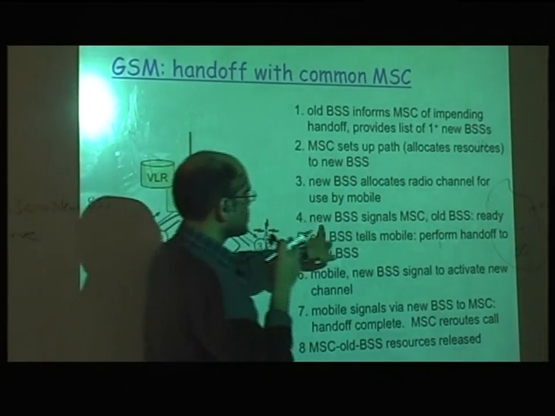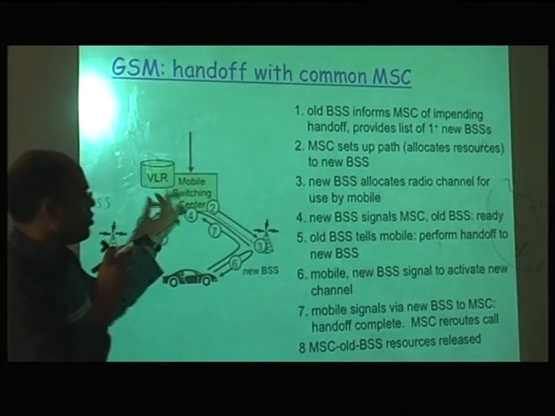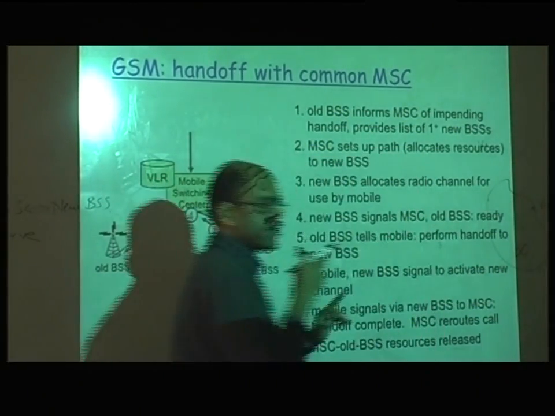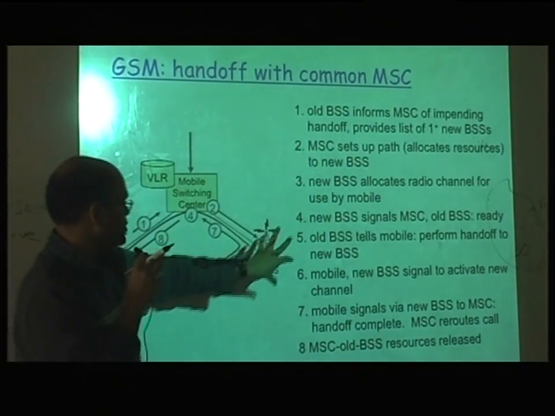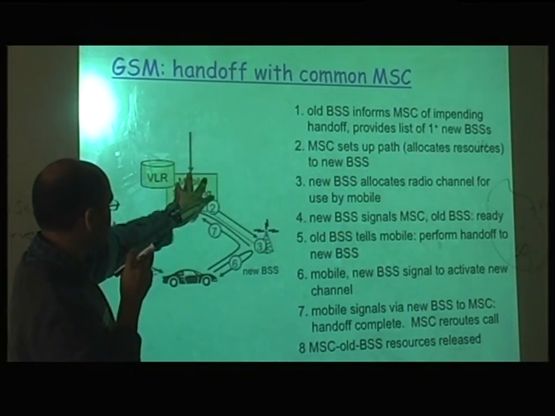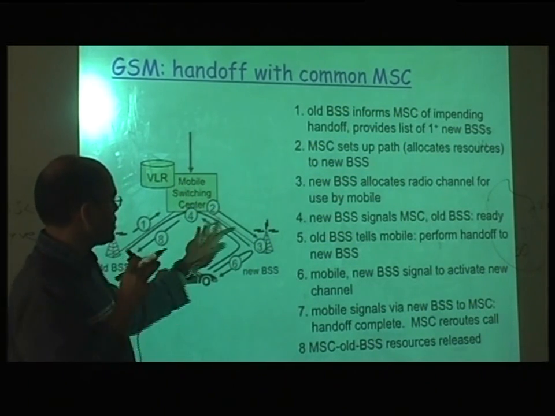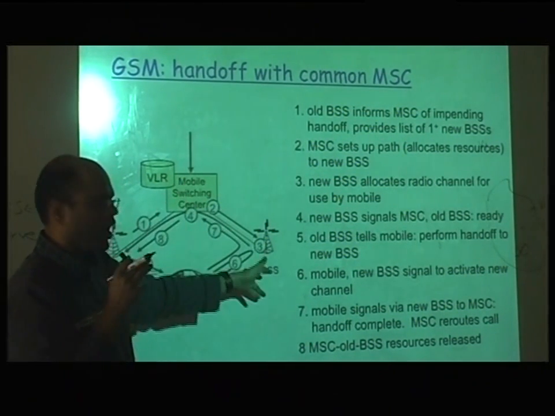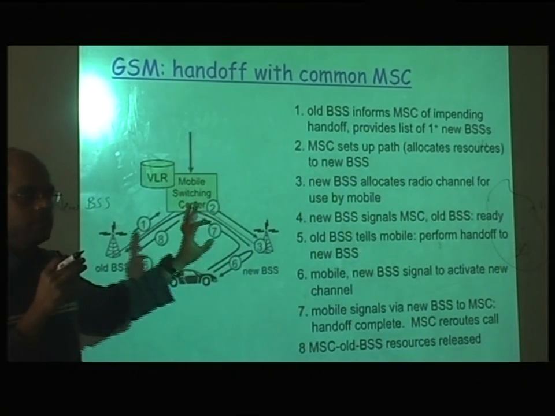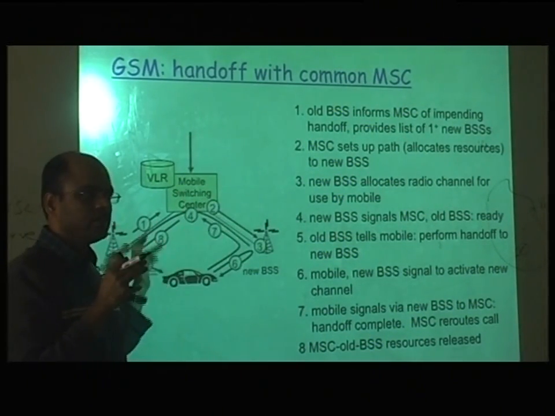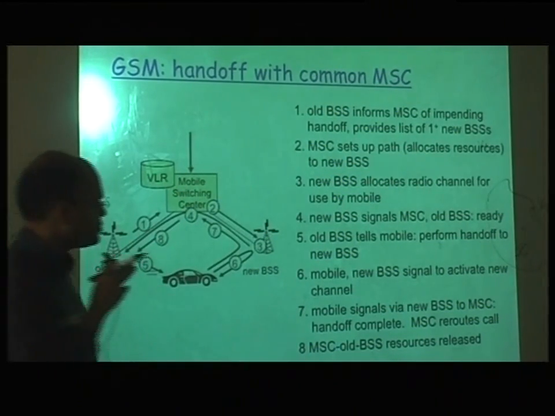Now the new BSS signals the MSC, and the MSC signals the old BSS that it is ready. So the old BSS will tell, okay, here also and here also I am ready now. That ready message says that now you can stop this flow and start the flow here. So all three entities coordinate with each other to do the handoff.